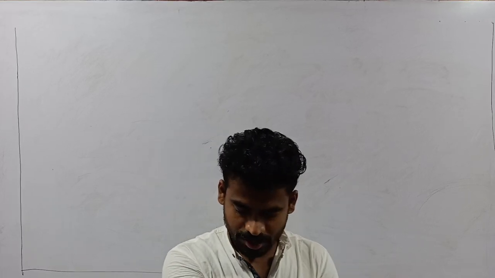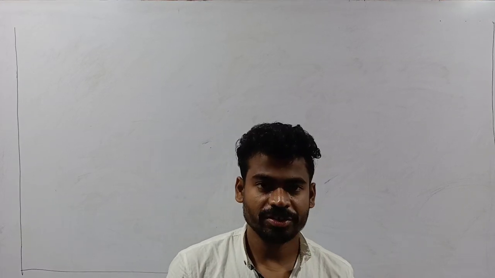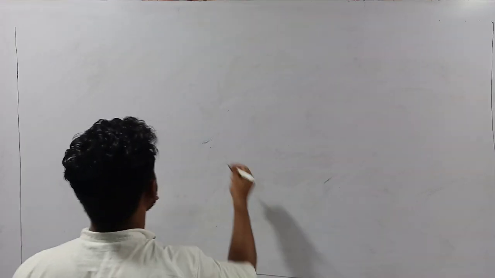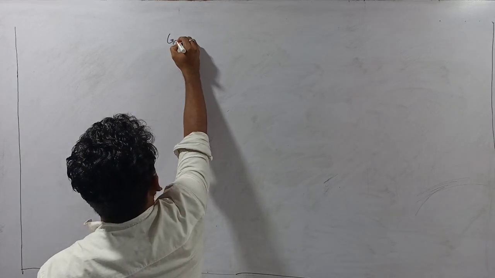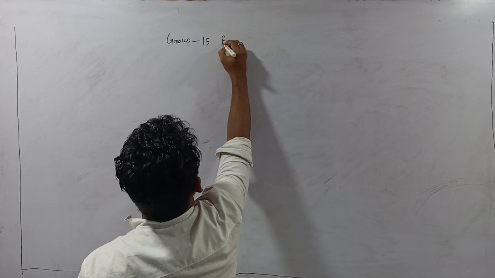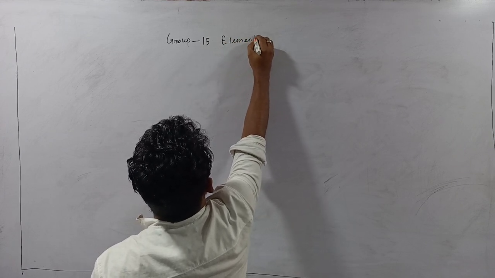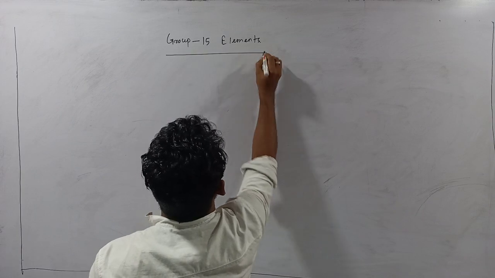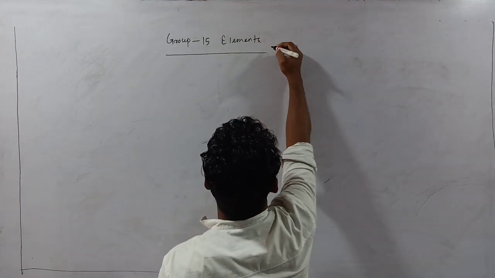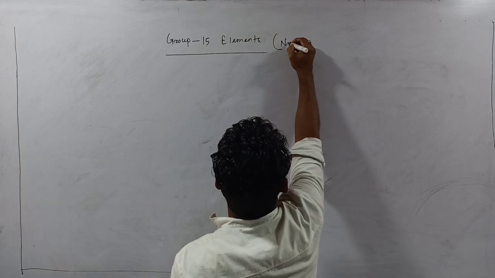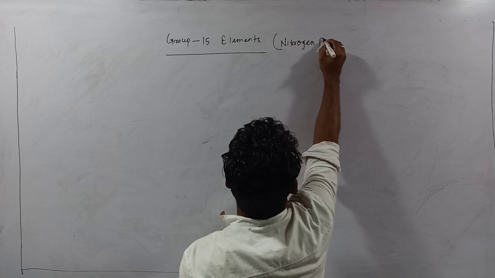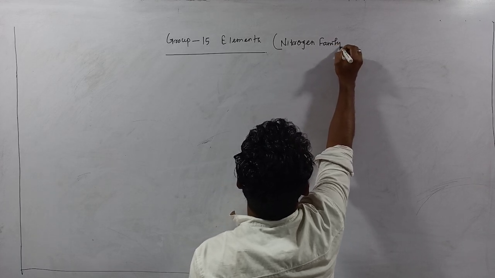So hello students, now we will discuss your group 15 elements. Group 15 elements are also known collectively as the nitrogen family.